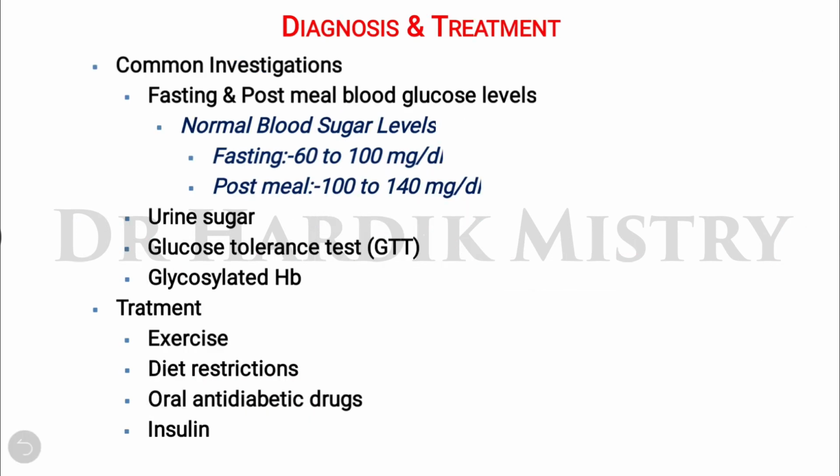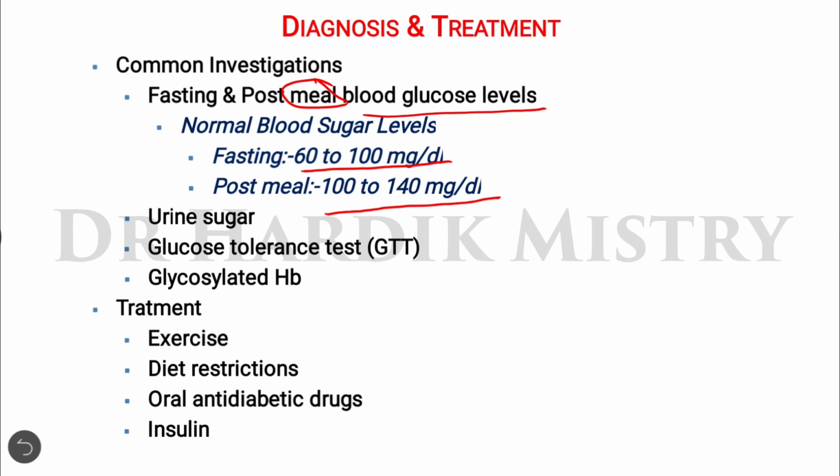Now the diagnosis and treatment of diabetes mellitus. We have to prescribe some common investigations, for example fasting and postprandial blood glucose level. Postprandial means after a meal, we have to measure the blood glucose level. Normal blood sugar level fasting is 60 to 100 milligram per dl, and after the meal it is 100 to 140 milligram per dl. That is the normal blood sugar or glucose level.